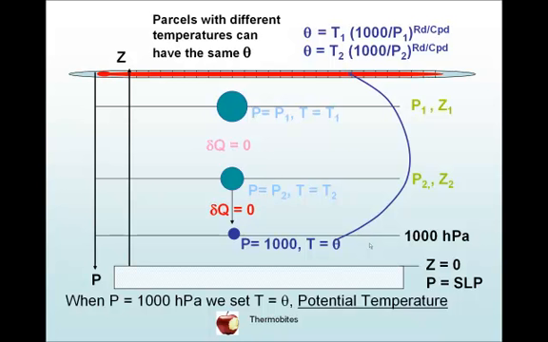But imagine a different parcel that starts at pressure P2 with the temperature T2, and that ascends to 1000 hectopascals. It will have the same potential temperature as the parcel that started at pressure P1 with temperature T1. So parcels with different temperatures can have the same potential temperature. And the potential temperature is a label for a parcel undergoing dry adiabatic motion.